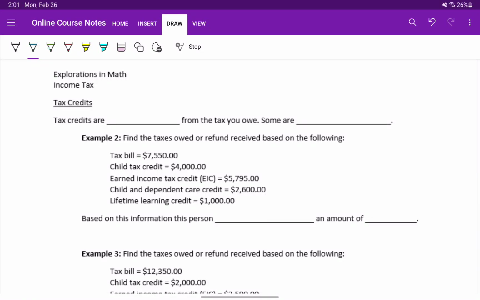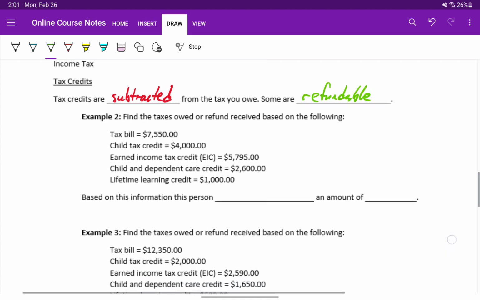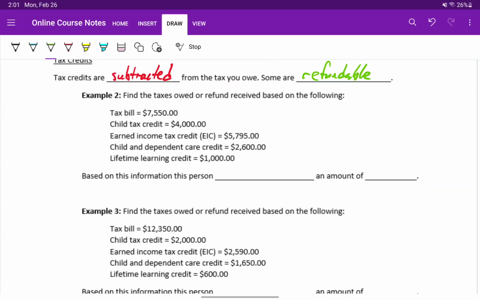Tax credits are amounts that are subtracted from the tax that you owe. And some of those are even refundable, meaning if you overpaid in taxes, if you have money being withheld from your employer's paycheck for your taxes, if you end up overpaying, you could be refunded.